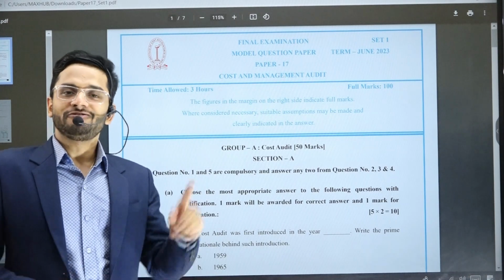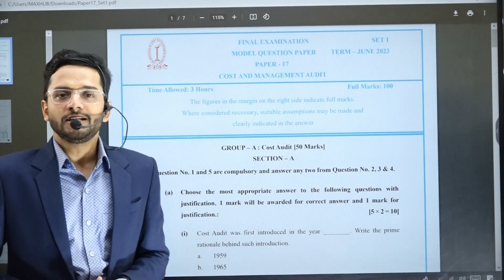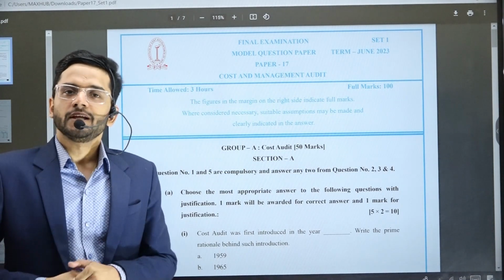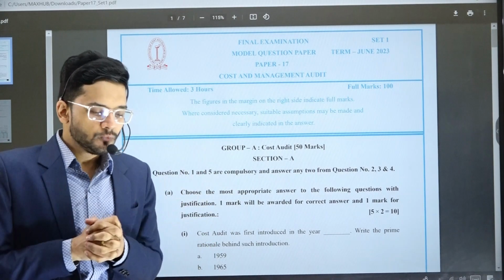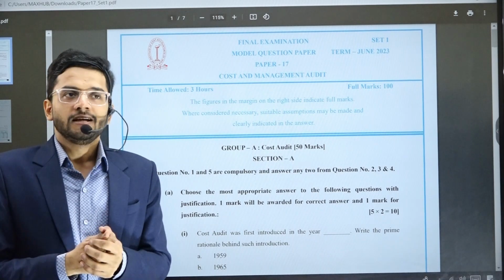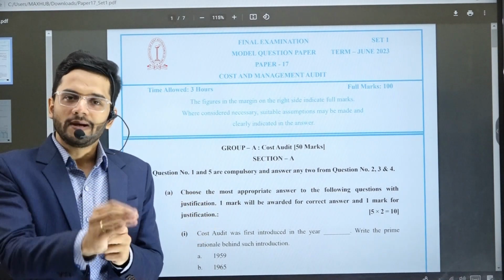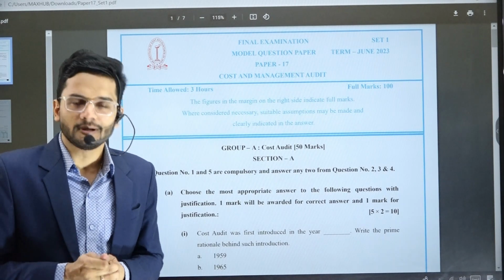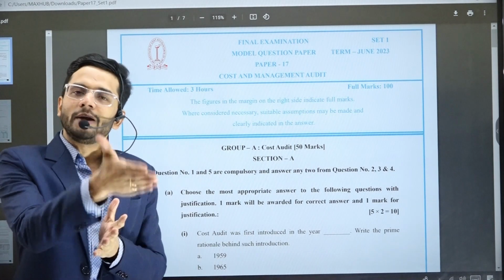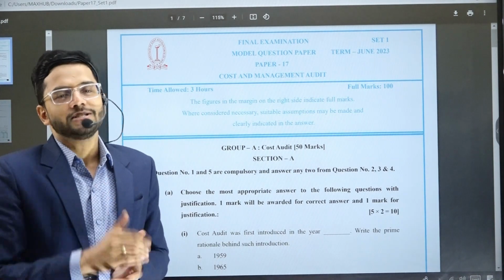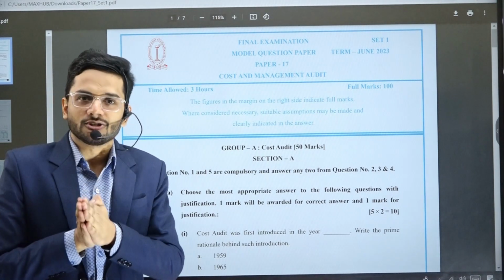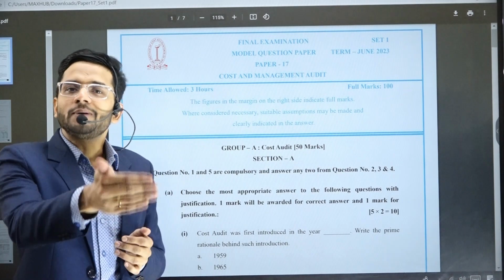Yes, the first attempt of Syllabus 2020-22 has been successfully conducted by the Institute of Cost Accountants of India. The revised Syllabus 2020-22 has seen a lot of changes in both intermediate and final levels. After analyzing the June 2023 or July 2023 examination paper, there are certain useful conclusions which we can draw for the December 2023 and the onward attempts. In this particular video, I'm going to discuss what are the expectations from the December 2023 attempt.